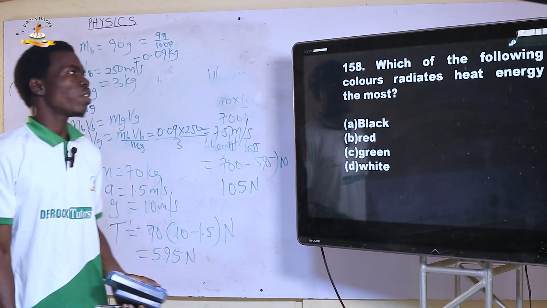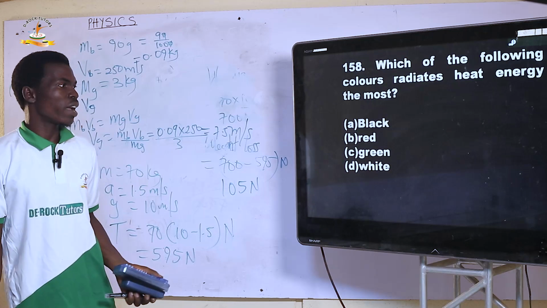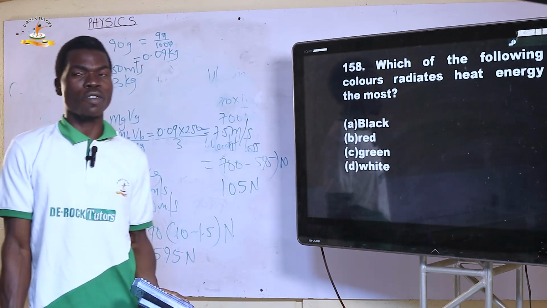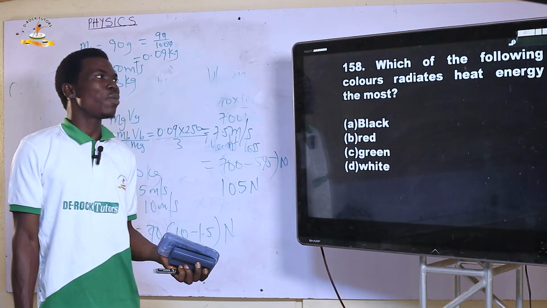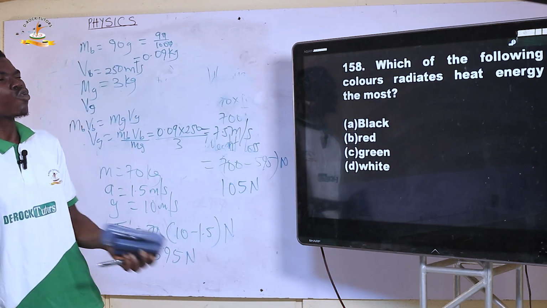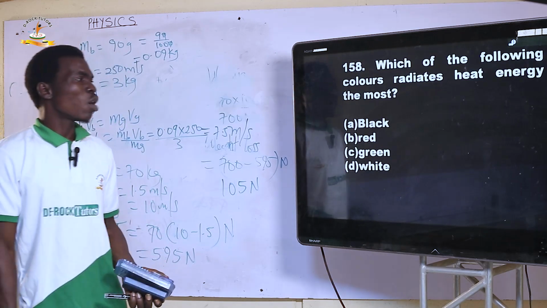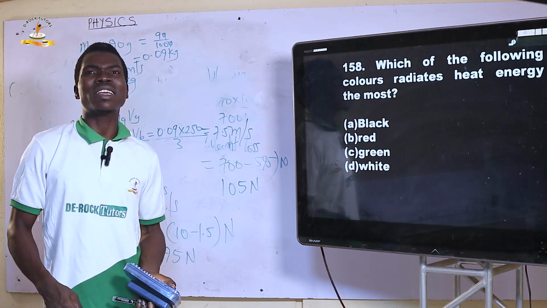Next. Question 158. Which of the following colors radiate heat energy the most? The black, the red, the green, and the white. We have in one of our previous questions been told that the black bodies absorb heat the most, and they emit heat the most. But the white bodies, what do they do?